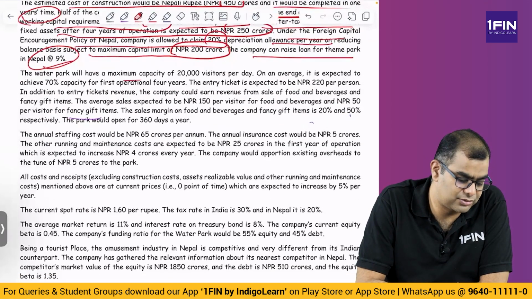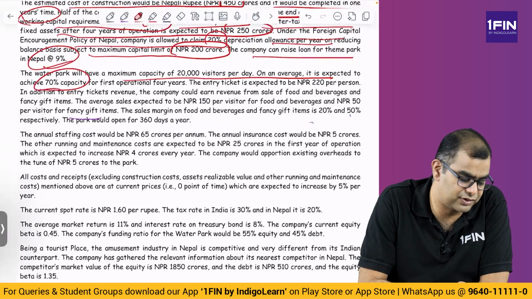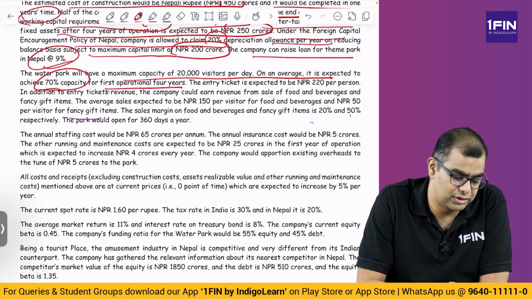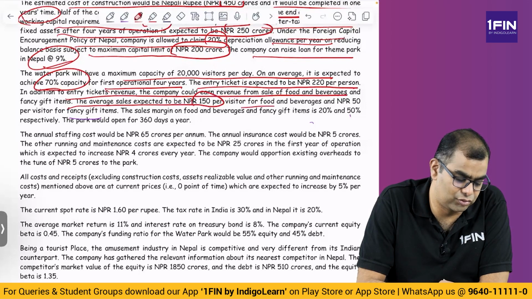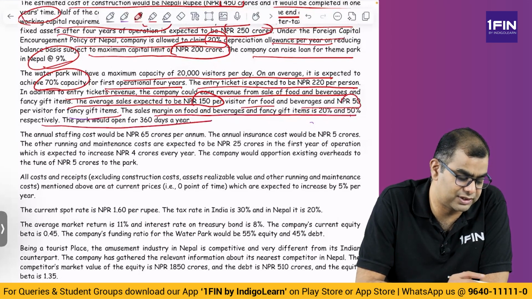The water park will have a maximum capacity of 20,000 visitors per day on an average and is expected to have 70% capacity for the first 4 years. The entry ticket is expected to be NPR 220 per person, and in addition to entry ticket revenue, the company could earn revenue from sale of food and beverages and fancy items. The average sale price is 150 per visitor for food and beverages and 50 per visitor for fancy items. The sale margin on food and beverages and fancy items is 20% and 50% respectively, and the park would be open for 360 days a year.